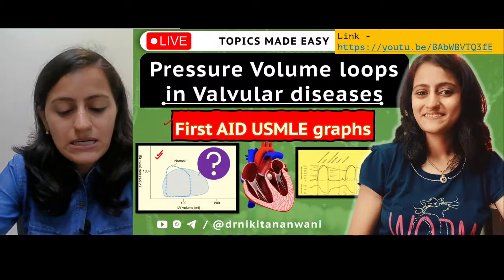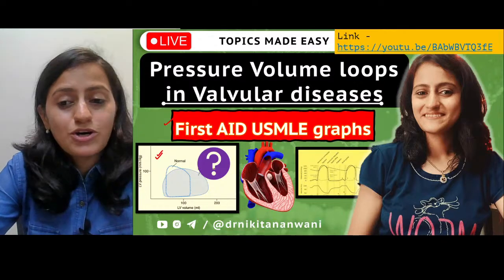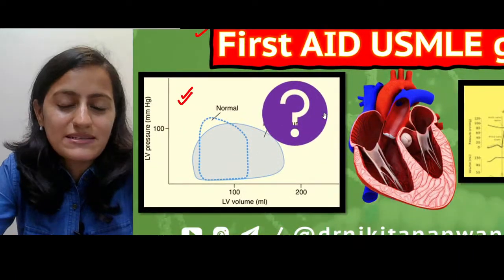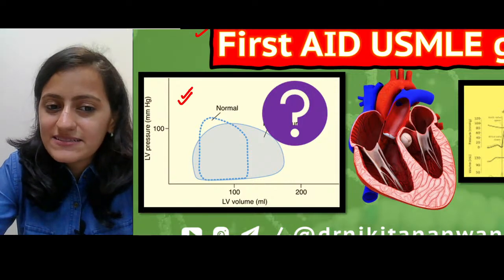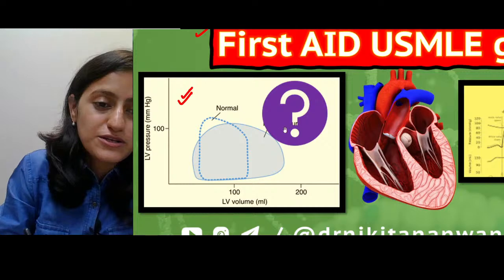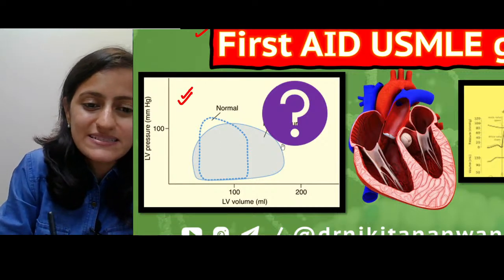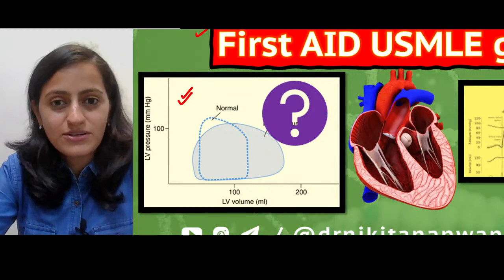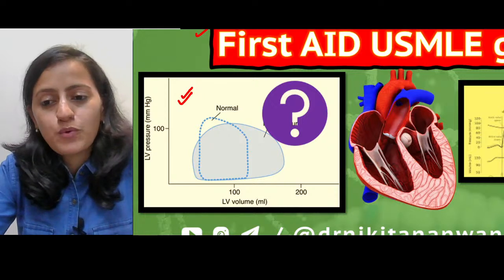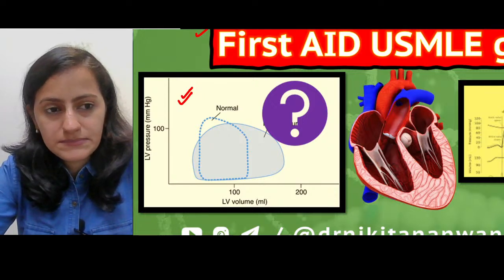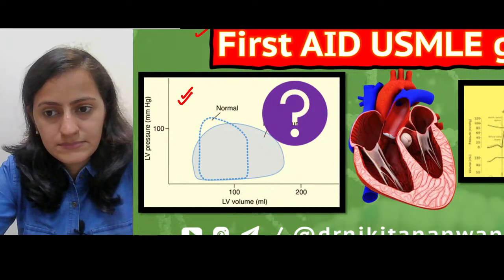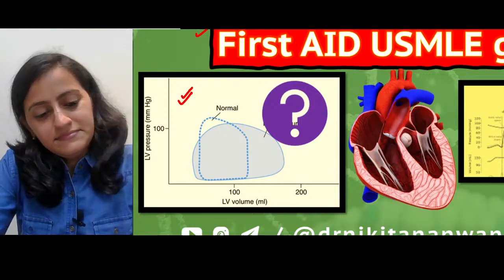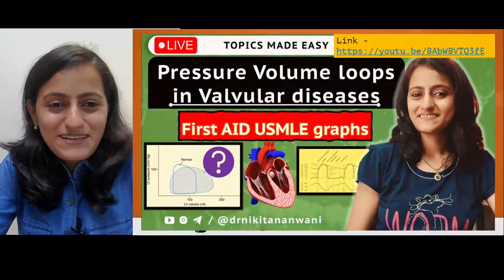So tell me, anybody who can identify this graph, I put this as a question mark in the thumbnail itself. Tell me what valvular disease this is. If the dashed line is showing the normal pressure volume loop, what is this graph showing? Is it aortic stenosis? Is it aortic regurgitation? Is it mitral stenosis? Or is it mitral regurgitation? What is that? All right, we'll come back to this question later on. You can keep thinking till then.